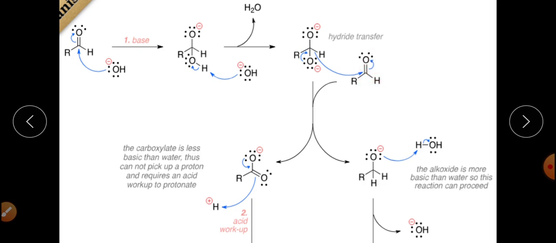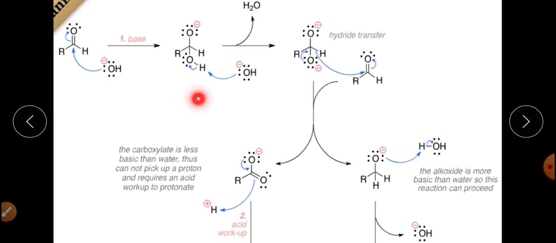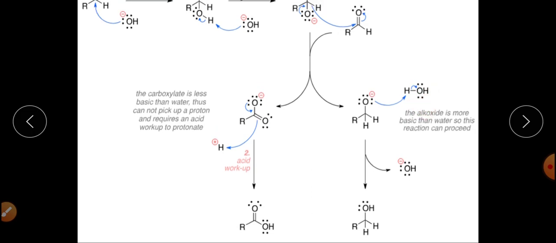So this is converted into the carboxylate anion, and this will get converted into the alkoxide ion. This alkoxide ion will finally abstract a proton from water and get converted into the alcohol.